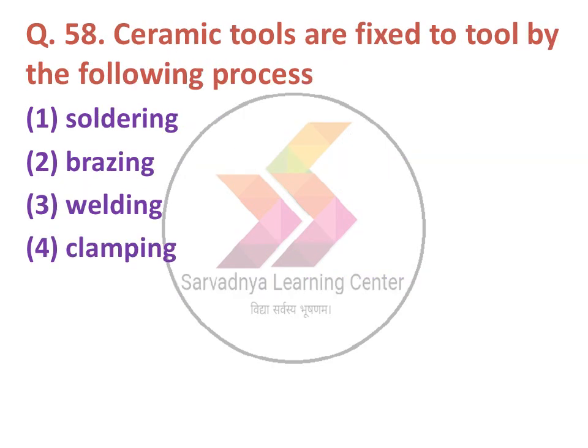Next, ceramic tools are fixed to the tool by the following process. Option 1 soldering, 2 brazing, 3 welding, 4 clamping. The correct answer is brazing.